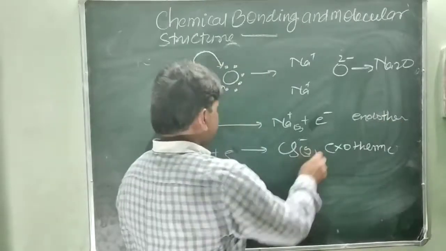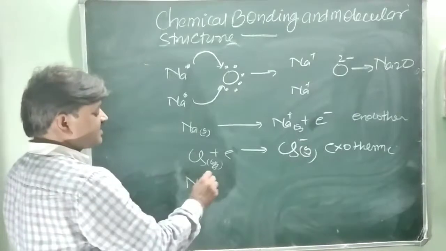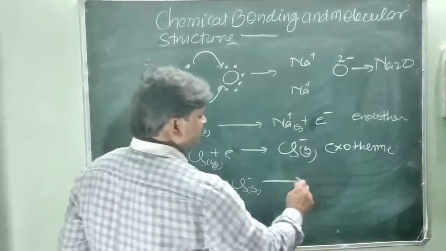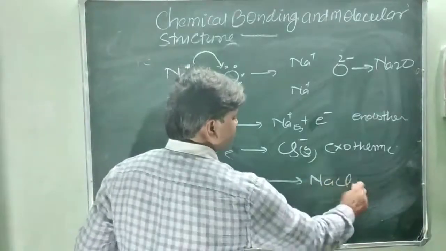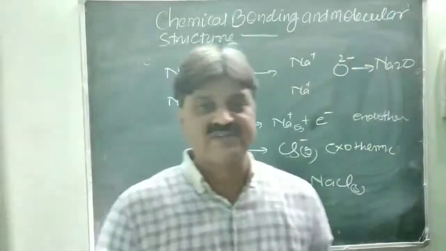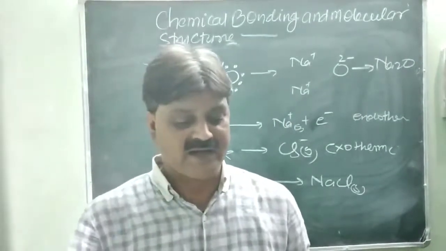So in the gaseous state, these two, Na plus gas and Cl minus gas, combine to form NaCl in the solid state. This type of formation of ionic compound is called electrovalent or ionic compound.